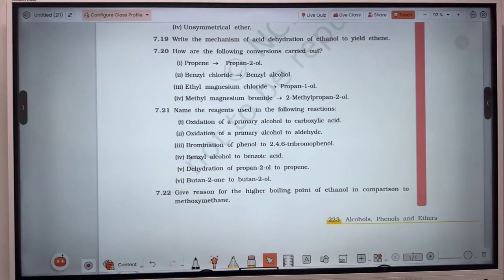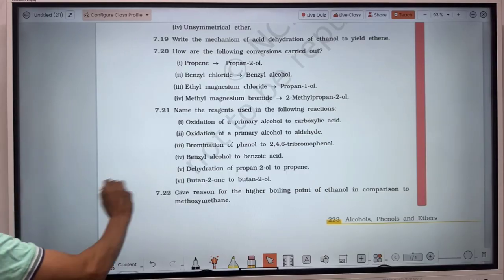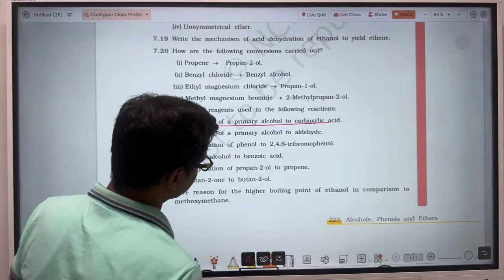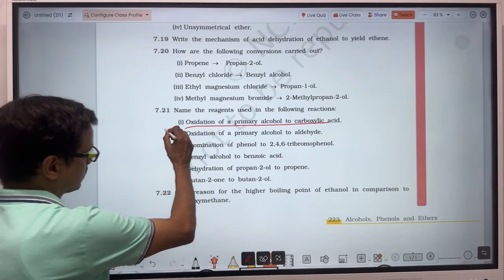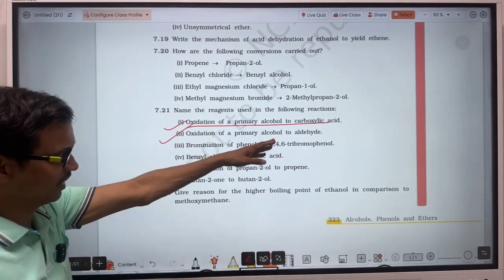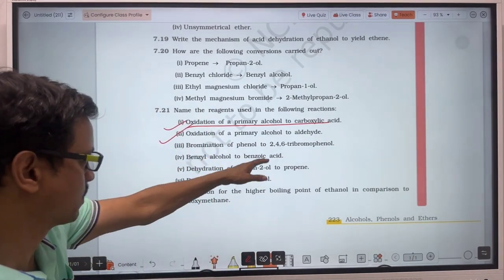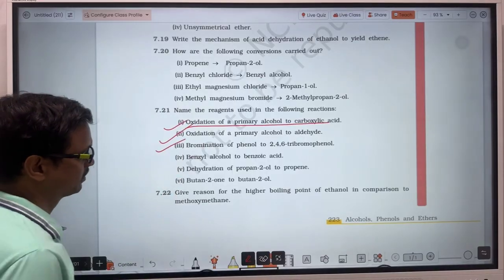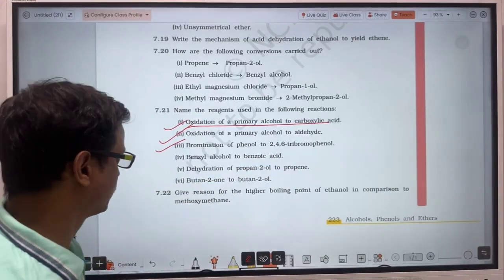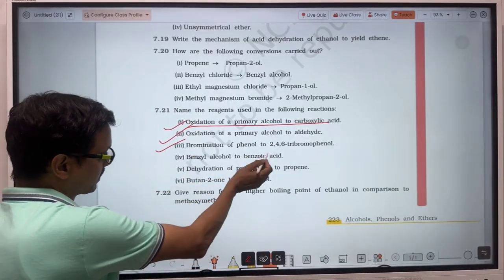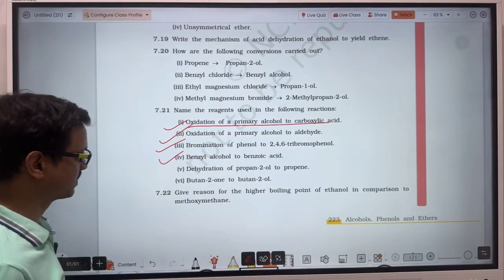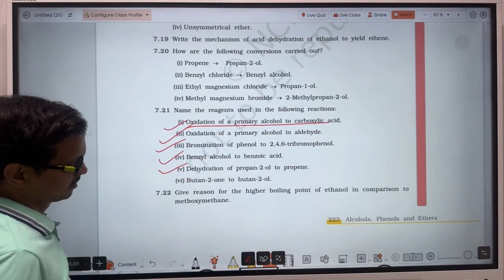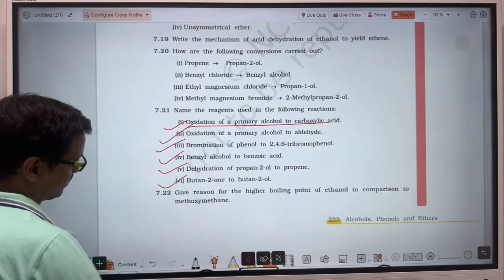Oxidation, draw this one. First one here, oxidation of primary alcohol to carboxylic acid. So you will have to take a very strong oxidizing agent like KMnO4 or K2Cr2O7. This is very easy. Second case, a mild oxidizing agent, you will have to take CrO3. Third one here, you have to react with bromine water. Benzyl alcohol to benzoic acid, you have to take a strong oxidizing agent. This one is very easy.